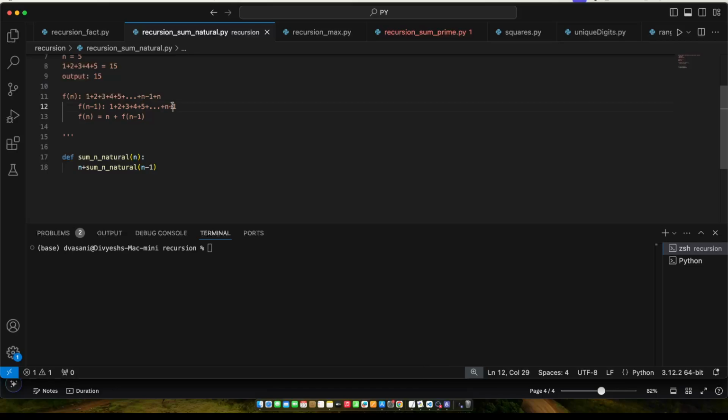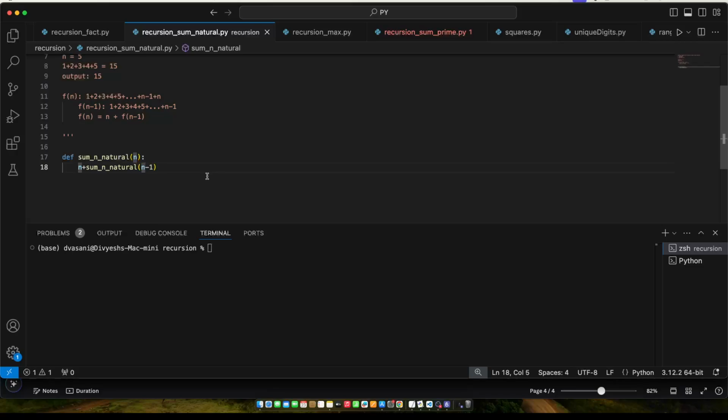So what I need to do is, if I have a function which is already doing the sum till the n minus 1th term, right? It's already adding this term as well. Now to reach fn, after n minus 1, of course n comes, right? So I just need to simply add n. So that's what I did. So here I'm calling the recursion and this.